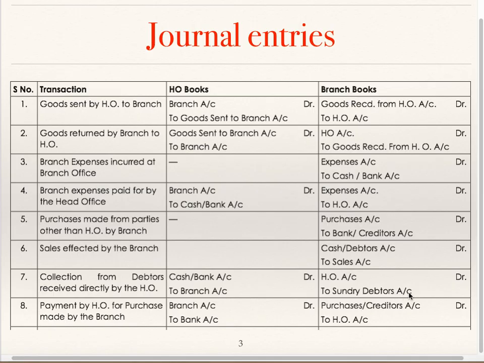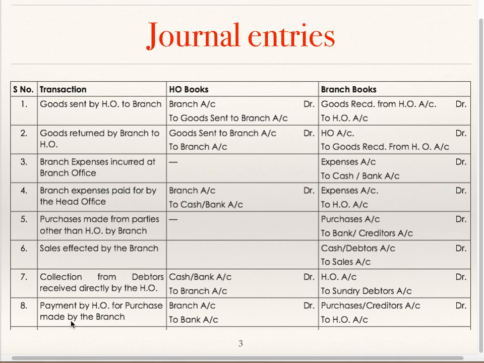So you are supposed to credit debtors account and debit head office account in the books of branch. And head office does not maintain branch debtors account, so head office will pass entry cash or bank account debit to branch and branch will pass entry head office account debit to sundry debtors.